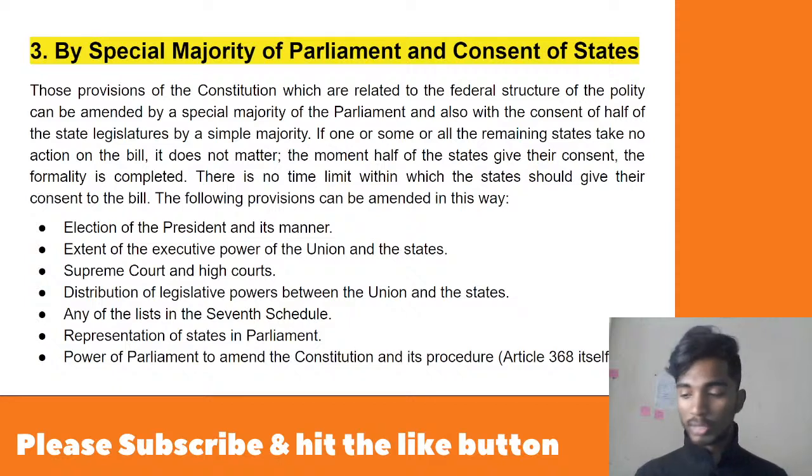It also requires special majority and also consent of half of the states, and then representation of states in parliament, and also the power of parliament to amend the constitution and its procedure, that is article 368. If you want to make an amendment to article 368 itself, because 368 is also a part of the Indian constitution, if you want to make a change to it, then it requires a special majority of the parliament and a simple majority of half of the states. I hope this is clear for everyone. Is this clear for everyone? Give me yes or no in the chat window.